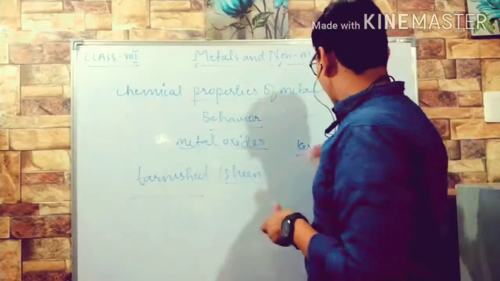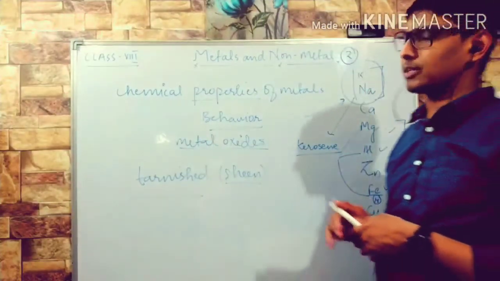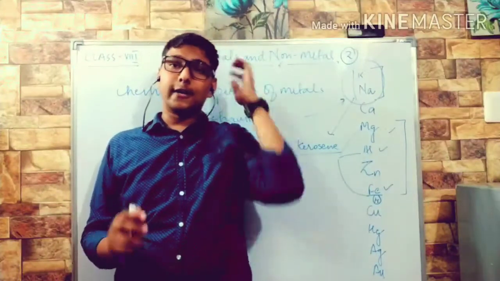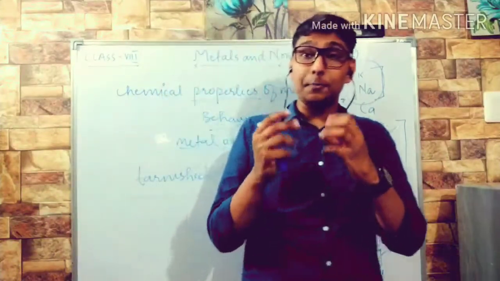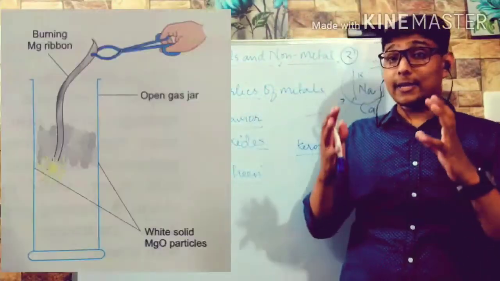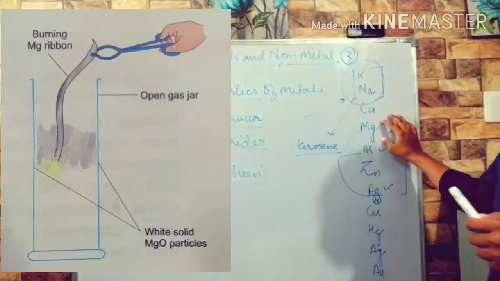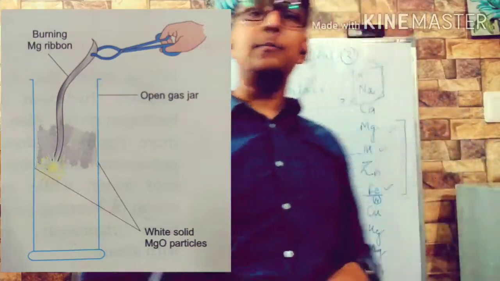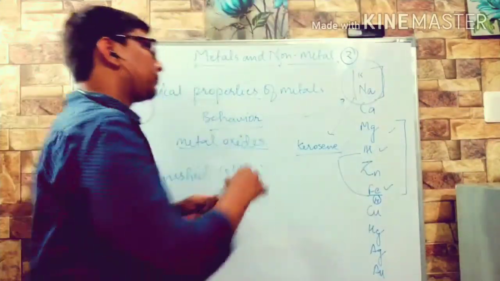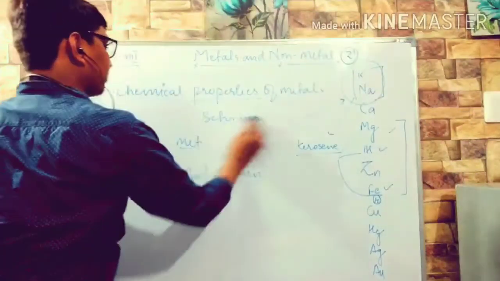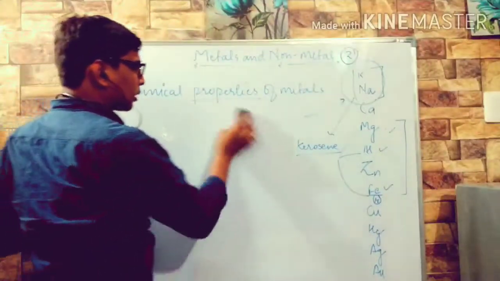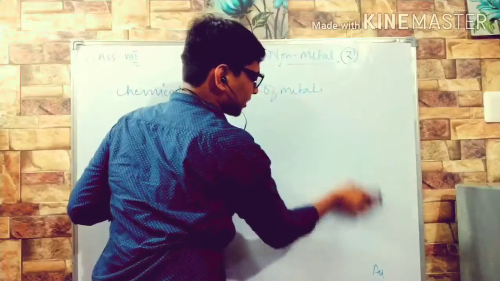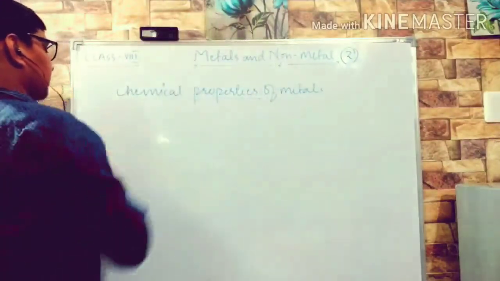Now let us talk about magnesium. What happens when we heat the metals? Take the example of magnesium, because it is different in terms of burning. When it reacts with oxygen, it burns with a white dazzling flame. Let us see the reaction, how the metal oxide is formed, taking the example of magnesium.